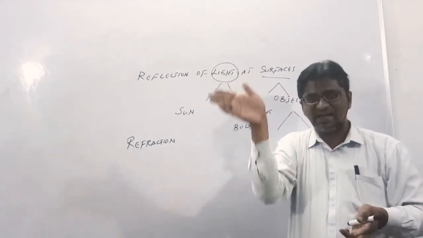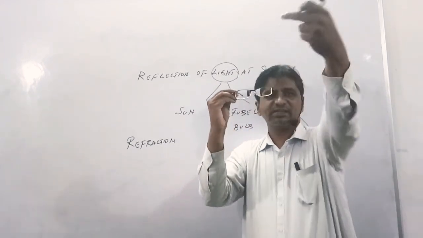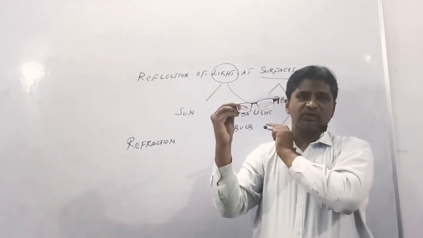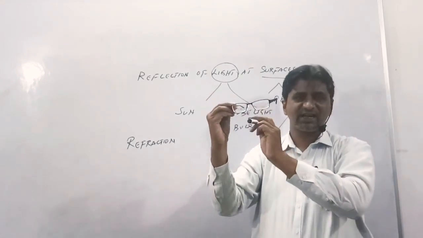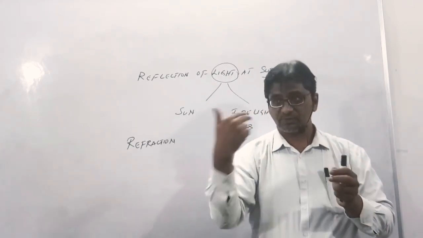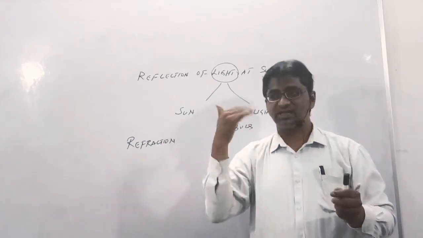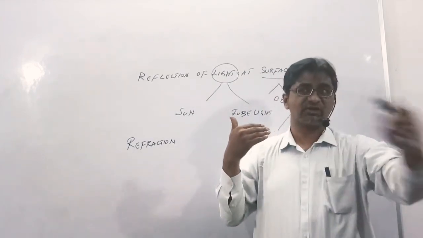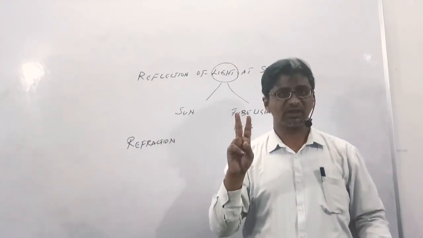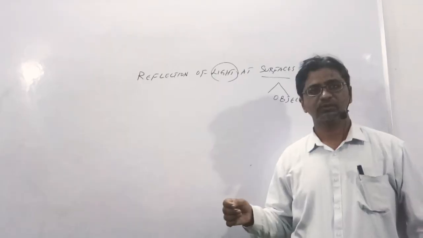Now imagine I have a glass here, okay, let us take this glass, the light rays are coming, it is entering into here and it will come out from here, okay, the light rays are getting transferred, so that transferring of the light is known as refraction. अगर ये वापस नहीं जाके वापस आपके पास आ जा रही, the ray is coming back to you, then that is known as reflection. The two concepts are there, one is reflection, other one is refraction, okay.